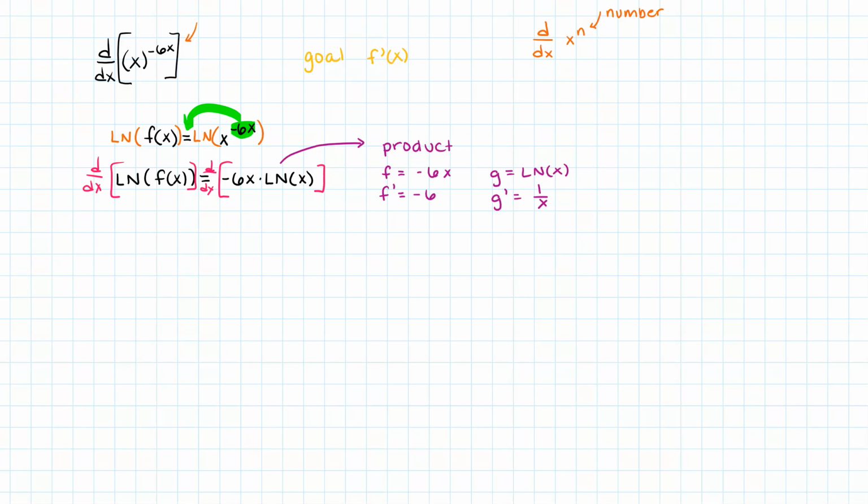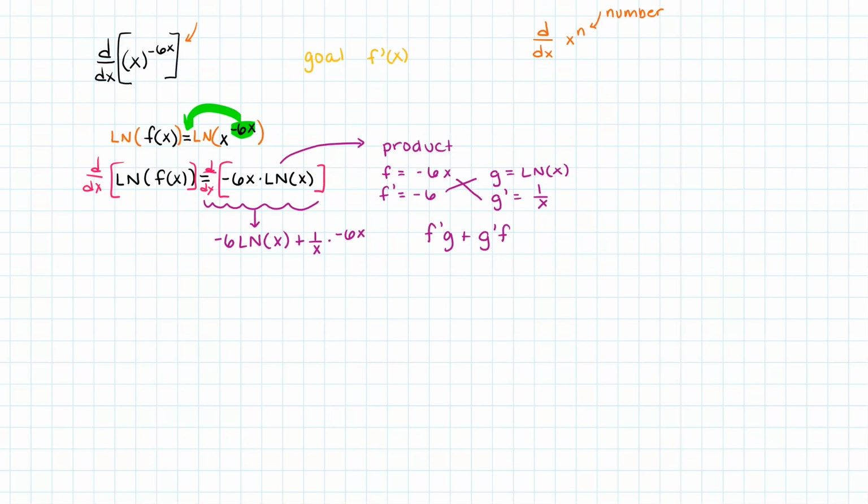Now let's apply our product rule. Our product rule is f prime g plus g prime f. So on the right-hand side, the derivative is going to become f prime g, so negative 6 times the natural log of x, plus g prime f, so 1 over x times negative 6x.